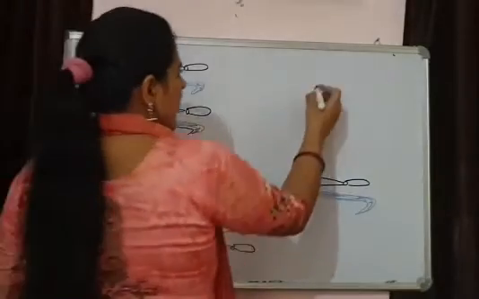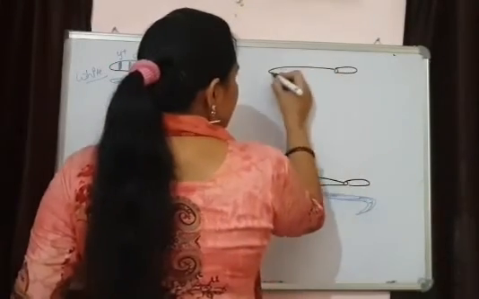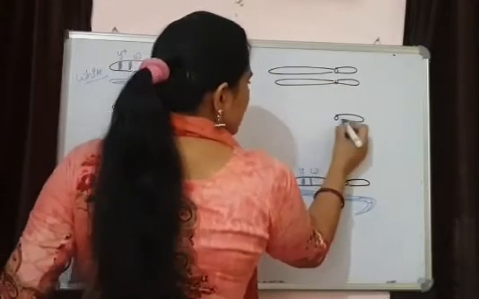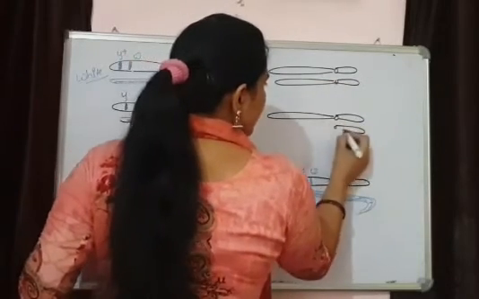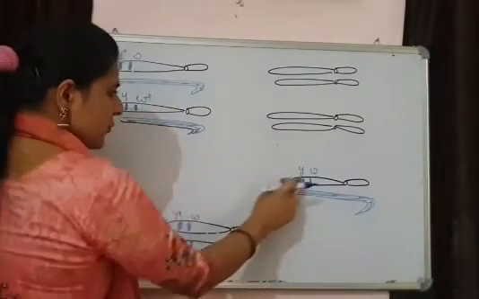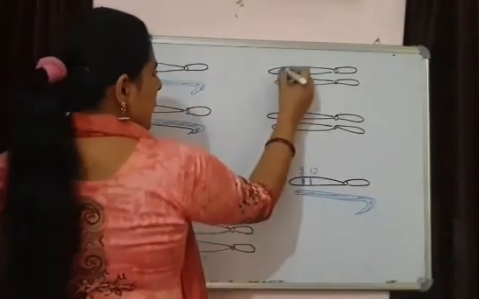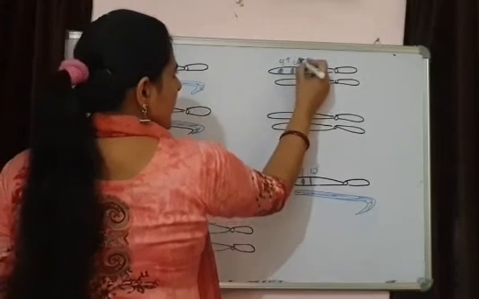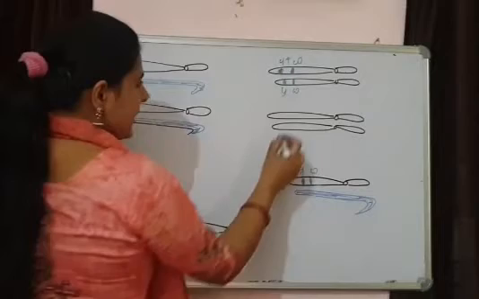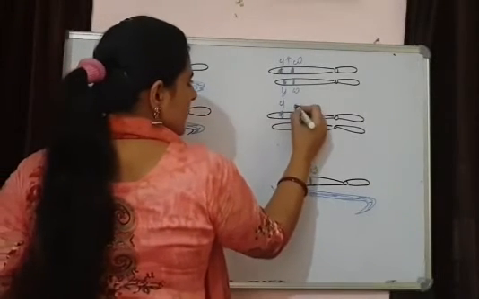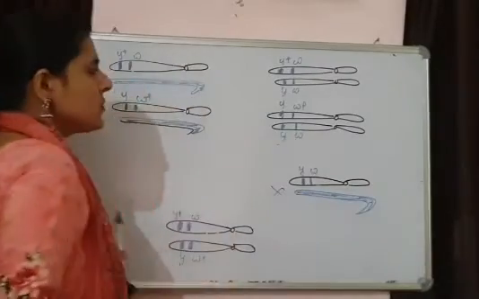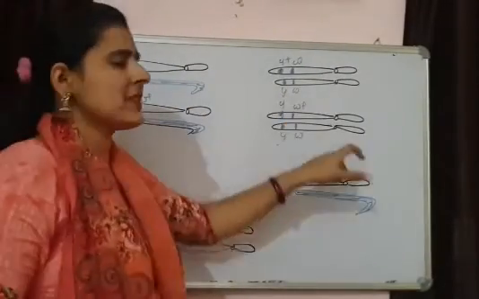Exactly the same way we are getting the females also. Two females are there, and if we see, this is going to combine with this one. So Y positive W, and this is Y and W. Again Y W positive and this is Y and W. So these are the recombinant type.